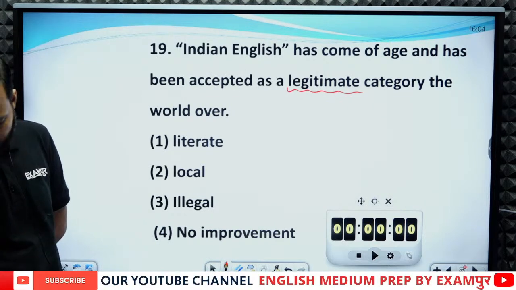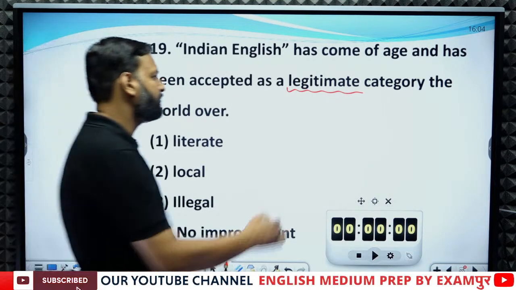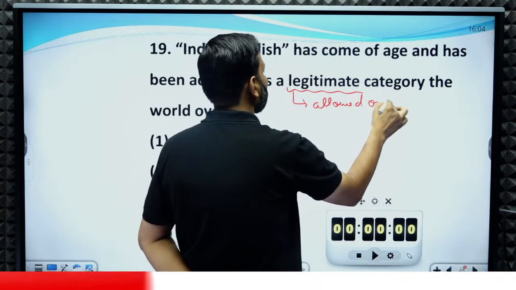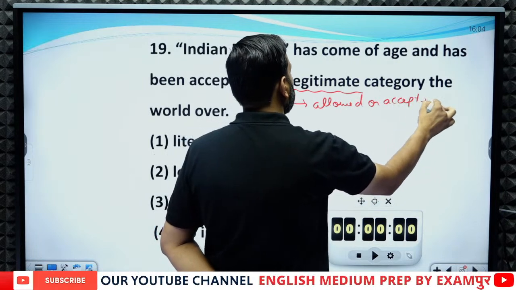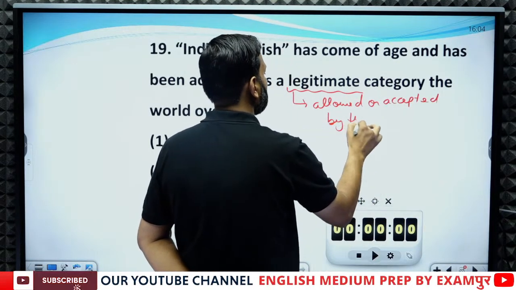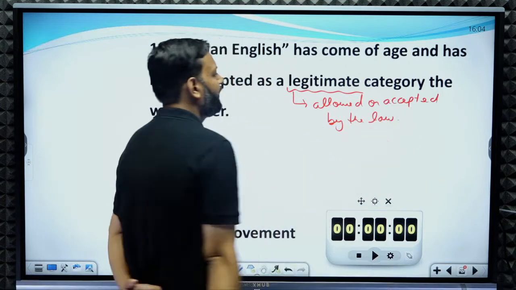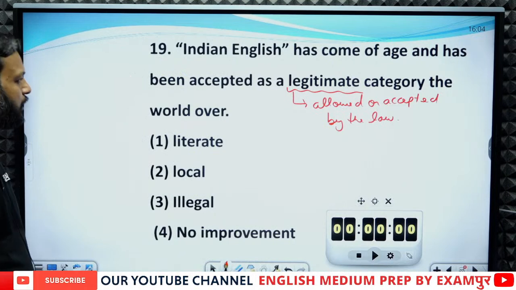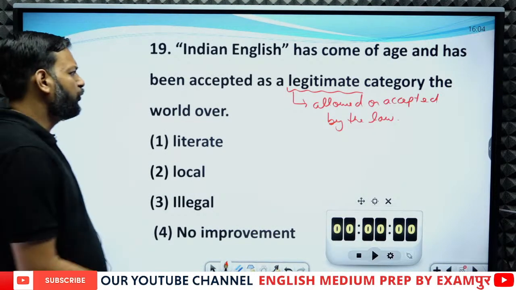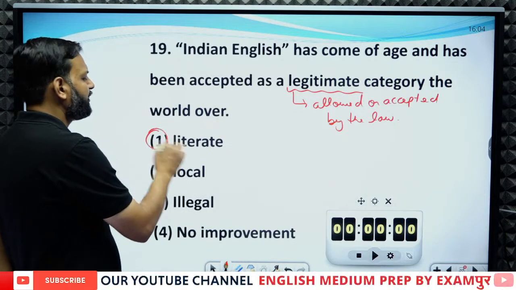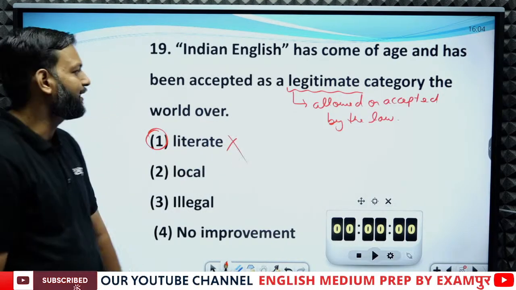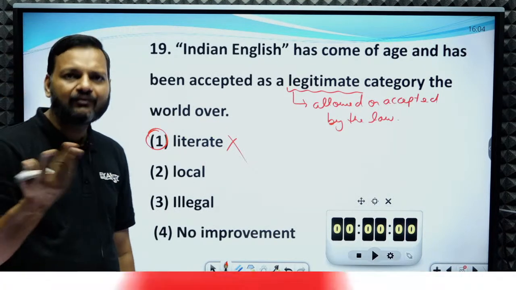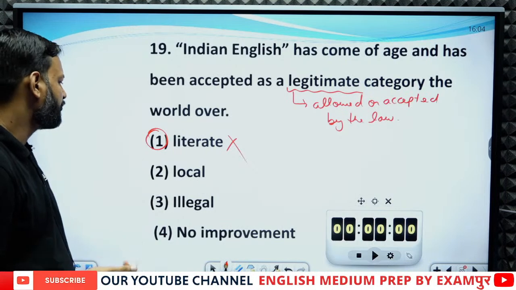What is the meaning of legitimate? Legitimate means allowed or accepted by the law. If you replace legitimate with literate, it will give no meaning because literate has nothing to do with Indian English. We are literate. Language is not literate. So literate has no meaning.